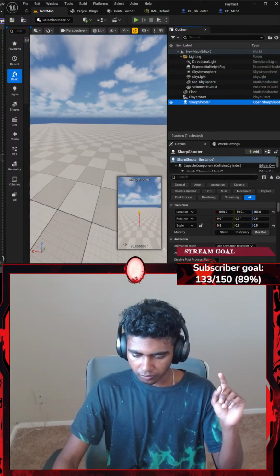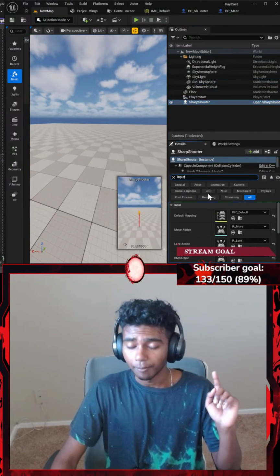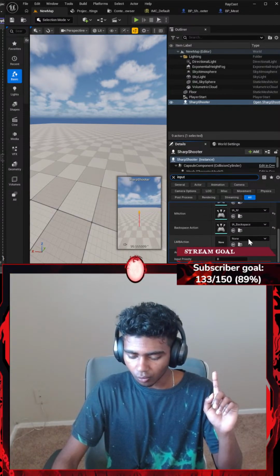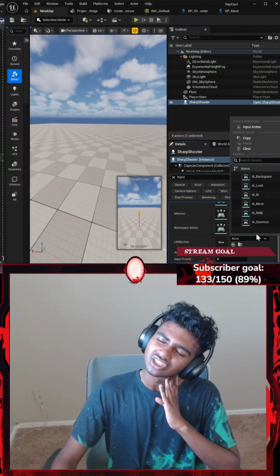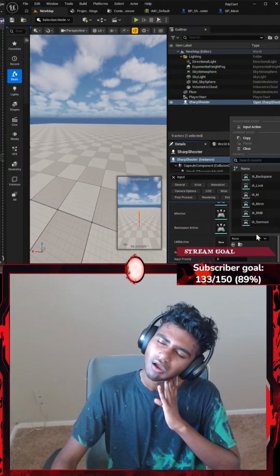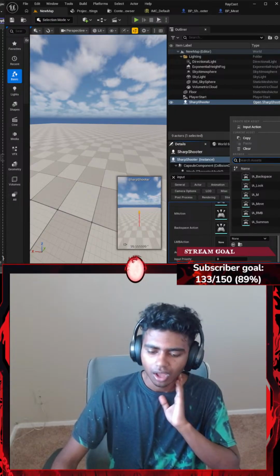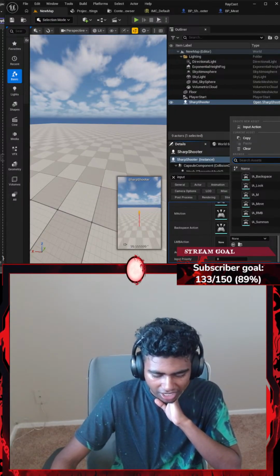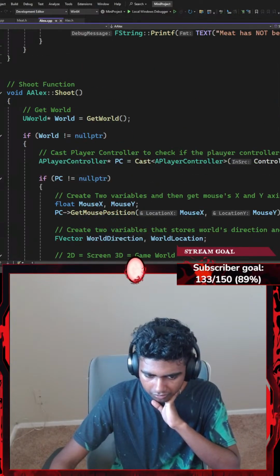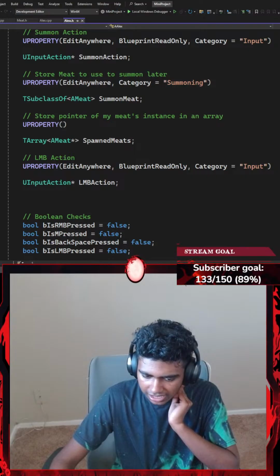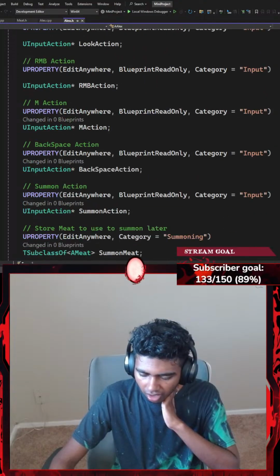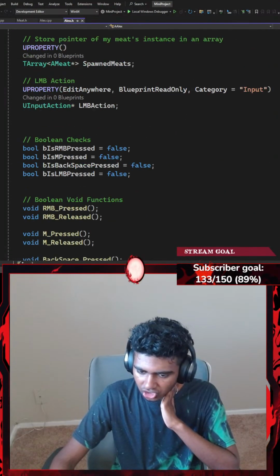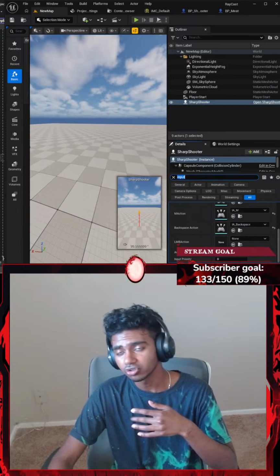And then let's click my sharpshooter and type something like input. Now, magically in my input, I'm gonna get one empty input called LMB action. Do I need one for my shoot action? Let me think. I might actually need one for my shoot action. Let me just go ahead and grab my project up here. Let's go to my header files. Okay, so in my header files, I have LMB action, summon action, blah, blah. Okay, honestly, I might not need a shoot action because LMB action is associated with the shoot action.